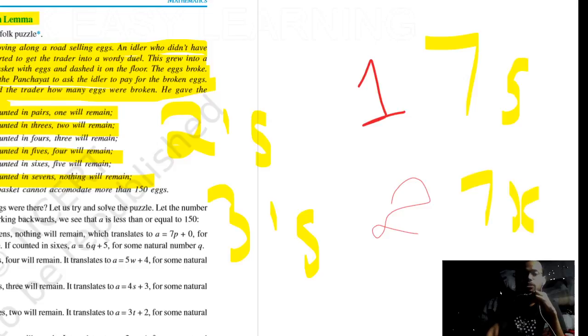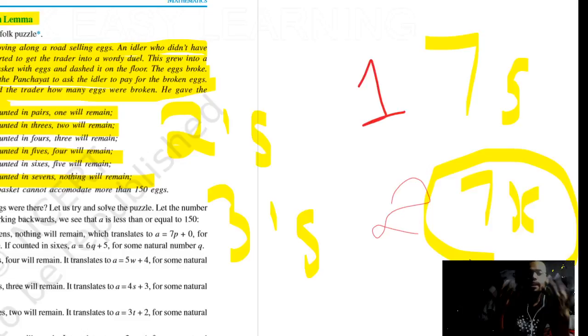Suppose x is a variable. It is the basic thing. See, this puzzle is describing the actual phenomena through which Euclid made his discovery. This is a common puzzle with which the author is trying to teach you, so I am trying to describe this. One more thing: the basket cannot accommodate more than 150 eggs.